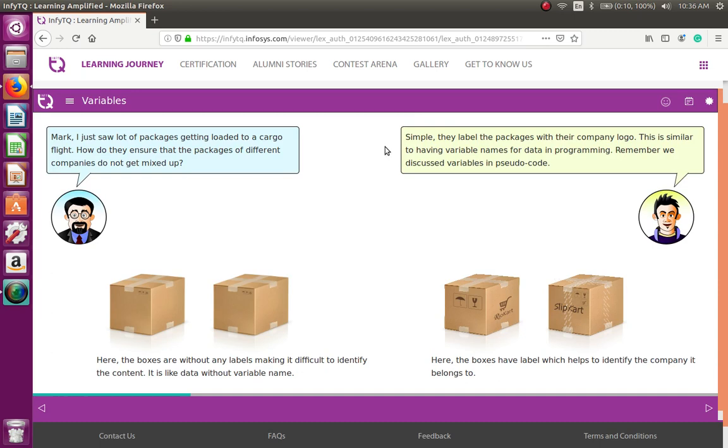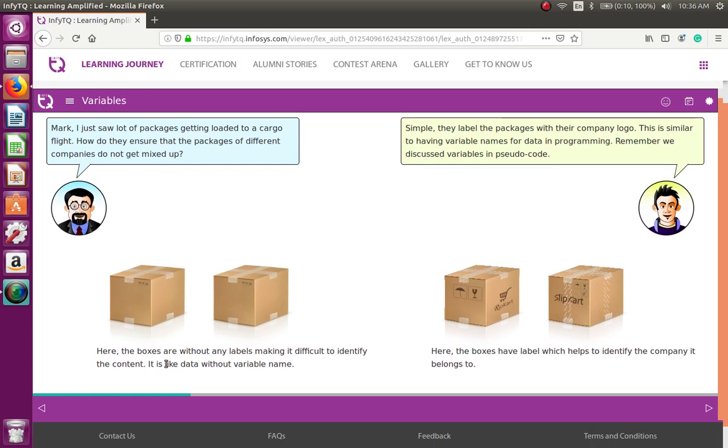Mark, I just saw a lot of packages getting loaded to a cargo flight. How do they ensure that the packages of different companies do not get mixed up? Here the boxes are without any labels, making it difficult to identify the content. It is like data without a variable name. And Mark says, simple, they label the packages with their company logo. This is similar to having variable names for data in programming languages.